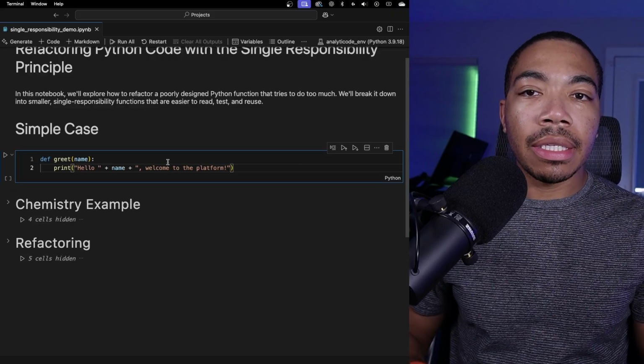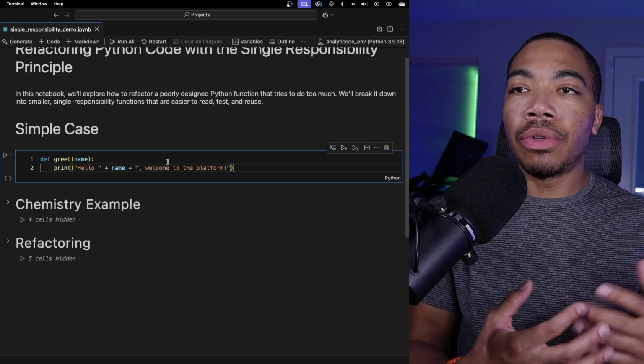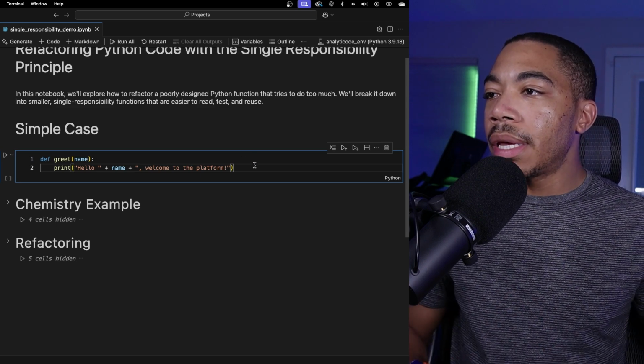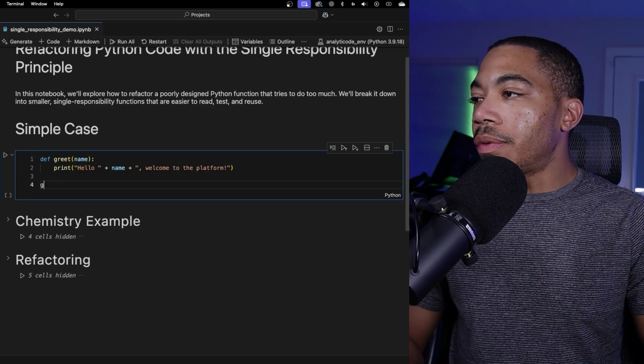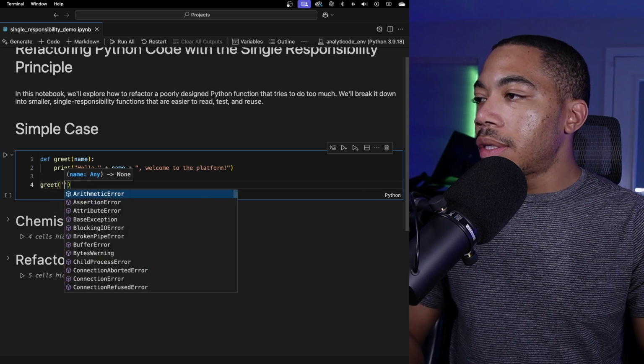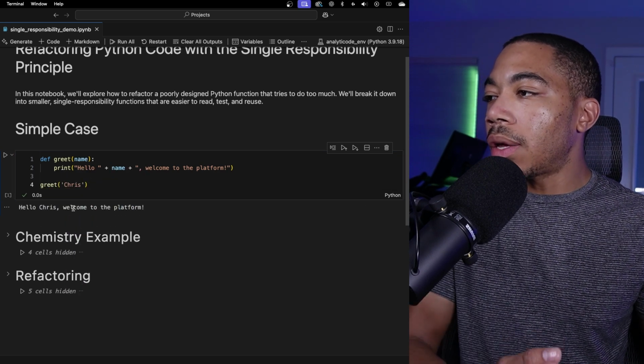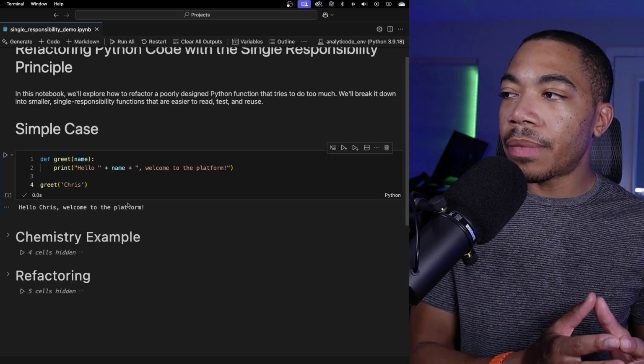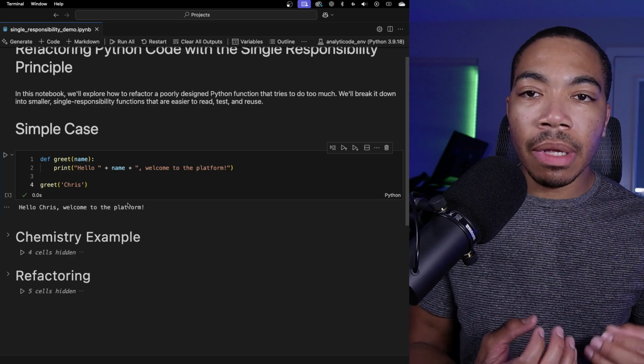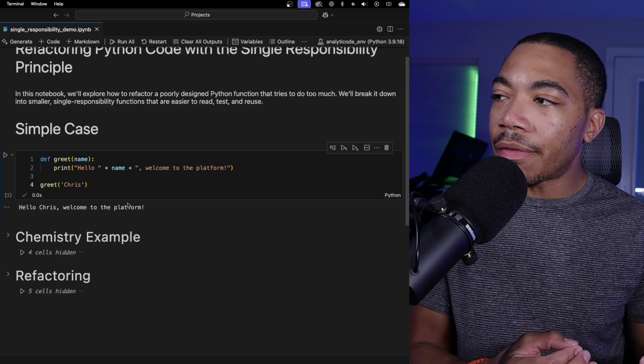In my simple case, let's say we have a function whose job is to greet some person by name. I want to show you what that function will do. If we run greet Chris, it will say, hello, Chris, welcome to the platform. As you can see, this code snippet is relatively simple. However, it has a couple of issues.